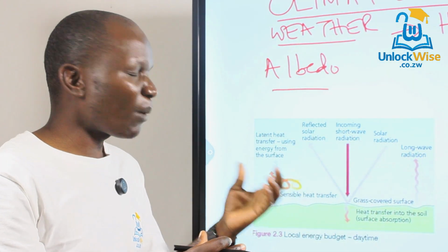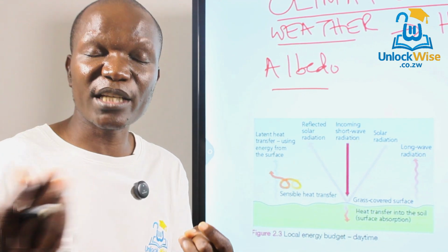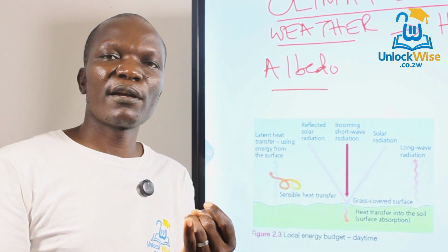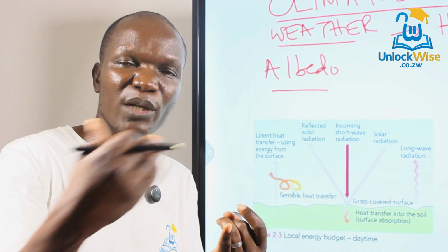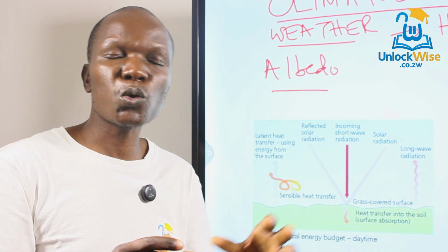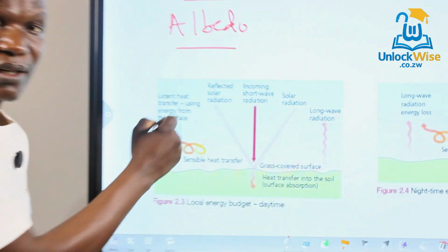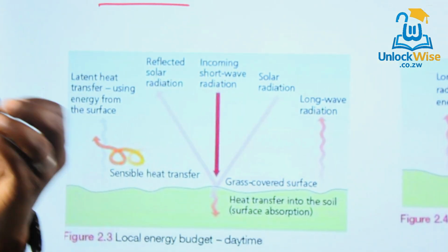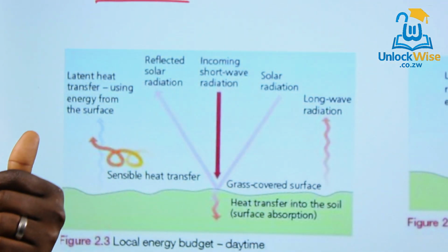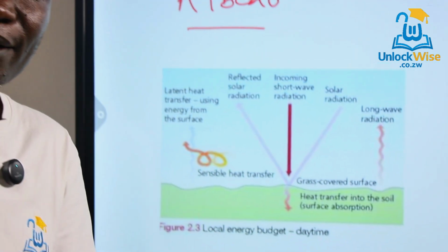And in this case, I want you to know that this actually results in condensation, whereby water droplets tend to turn from a gas into a liquid. We call that condensation. There's also evaporation that takes place here as part of latent heat transfer. So take note, latent heat transfer is the amount of heat that is needed to change the state of a substance without changing its temperature.